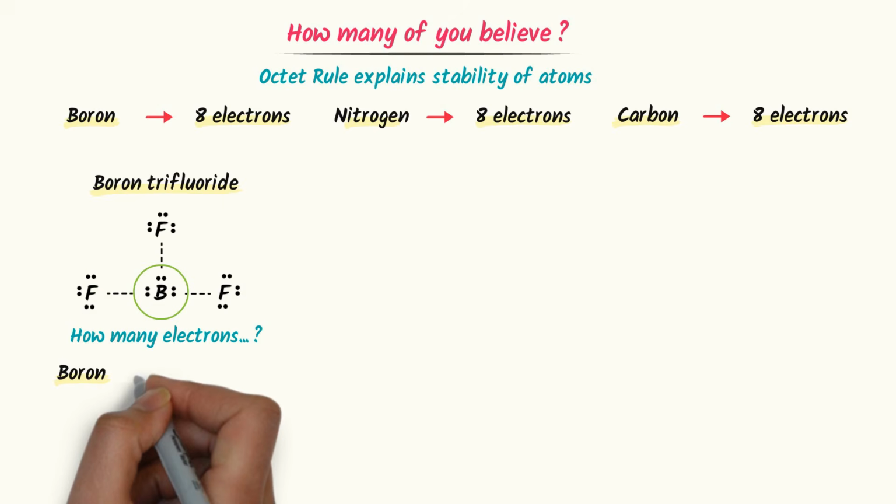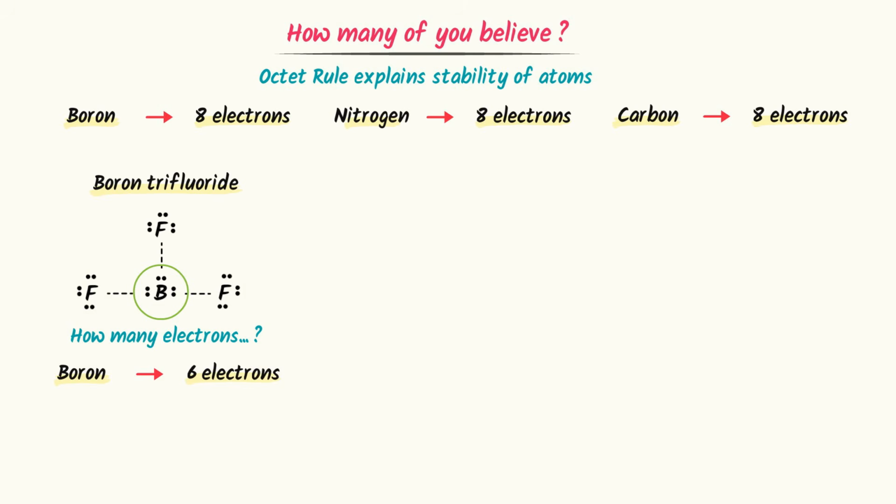Well, boron has exactly 6 electrons. Not 8, not even close to 8, just 6 electrons. So either boron broke the octet rule or the octet rule is not the complete truth. And here is the twist. It exists everywhere and it doesn't care about your textbook rule.